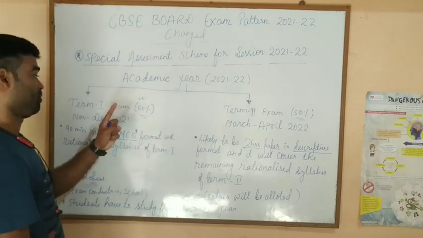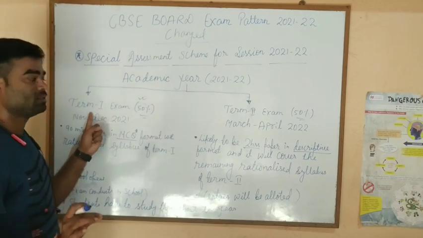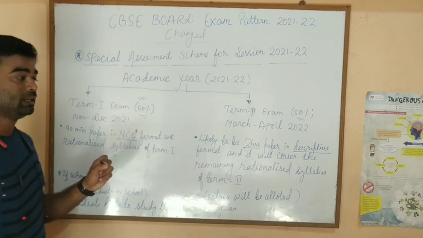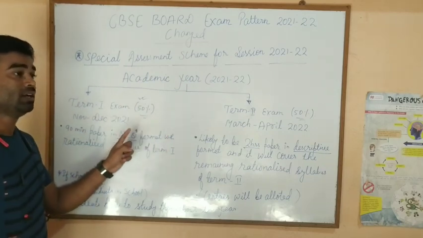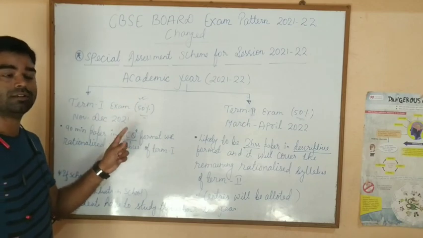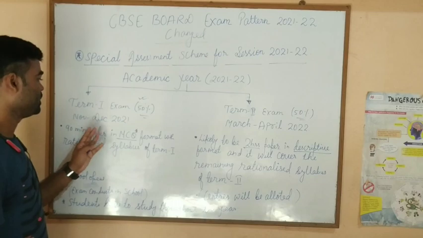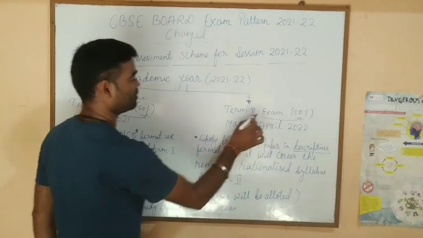Now, what will be the term 1 syllabus? One thing: CBSE has not disclosed the syllabus of 2021 to 2022. It has told that it will give a new circular by this July and it will give the syllabus. So now see, 50% term 1 and 50% term 2.